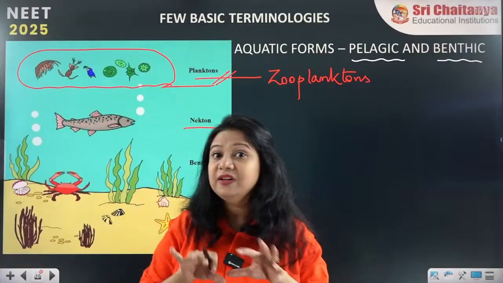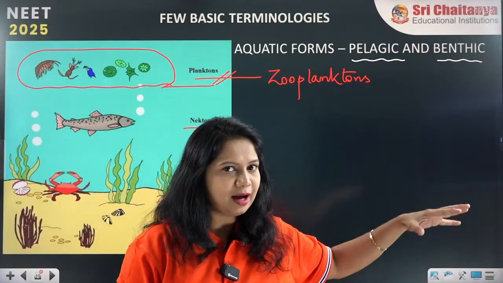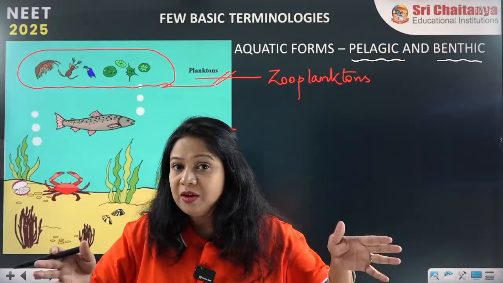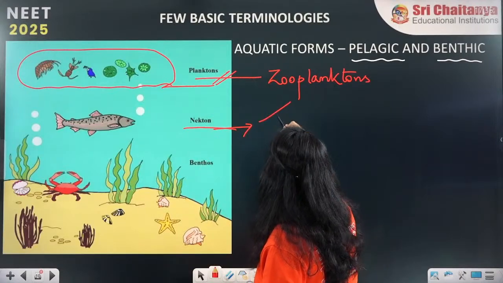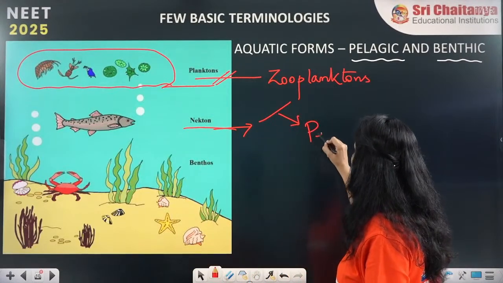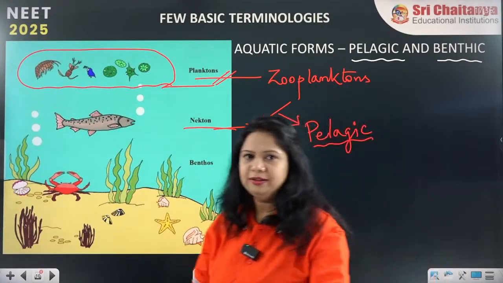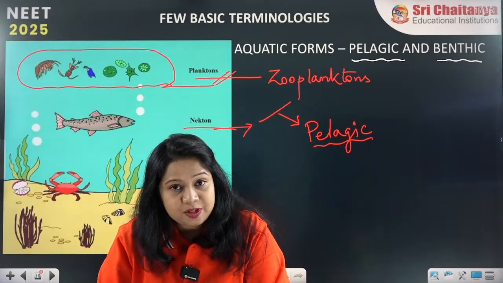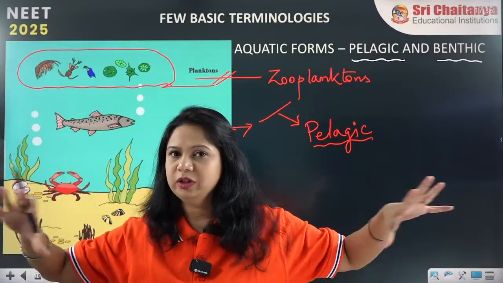They can actively swim. So the organisms which passively float are the planktons, but the ones which can swim in the water are the nektons. So zooplankton and nekton together form the pelagic forms. Alright, so that is pelagic. Pelagic means the organisms which are floating on the upper surface of the water.